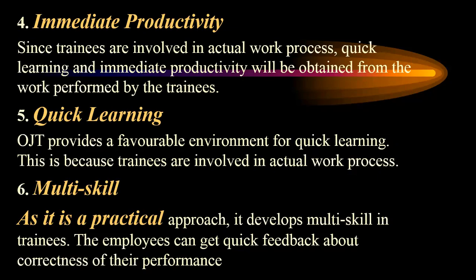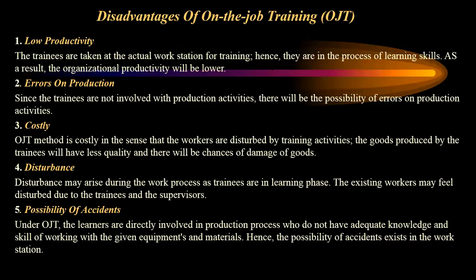Multi-skill. As it is a practical approach, it develops multi-skill in trainees, and employees can get quick feedback on correctness and correct their performance. So why is it multi-skill? Because they have to learn by doing, work on the site, and give productivity to the organization. So it becomes multi-skill for the trainees. If they make any mistake, they can get quick feedback from the supervisors and correct their performance. Now we will see the disadvantages of on-the-job training.